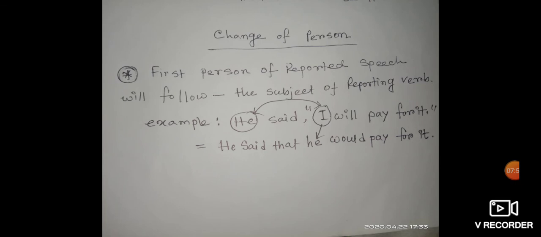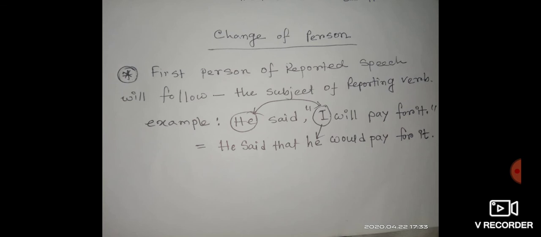Now let's have a look. How can we change person? The first person of reported speech will follow the subject of the reporting verb. For example, he said, I will pay for it. Here he said is the reporting speech, and within the quotation marks, I will pay for it is the reported speech.